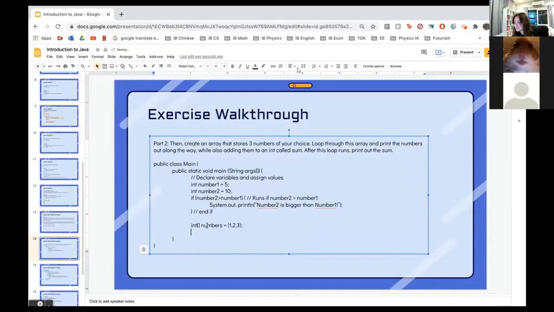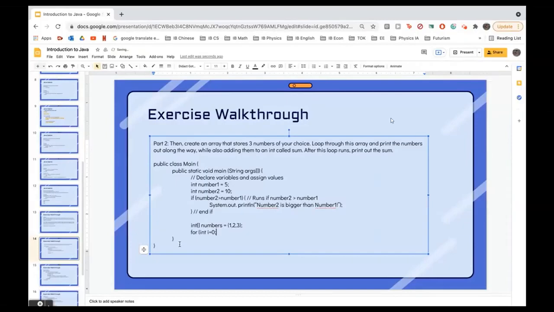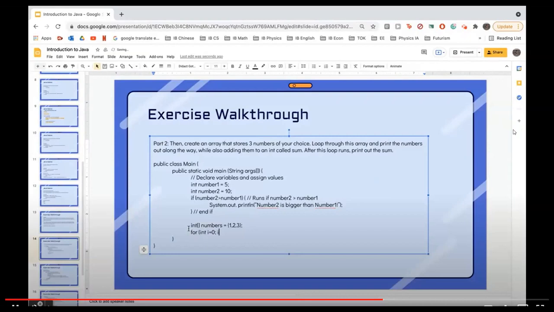And then we have to loop through this array and print the numbers out along the way. Here we have the option of a while loop or a for loop, but the best way is to use a for loop because we're looping through it a certain number of times. I think it'll make more sense now. So for int i equals 0, because we're going to start at index 0. Next is the upper boundary, i less than 3, and i plus plus.